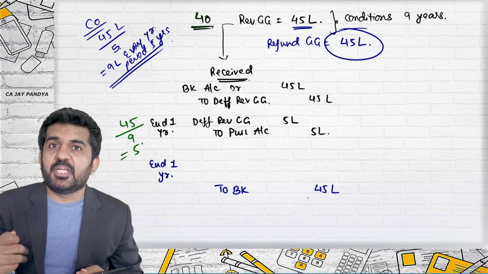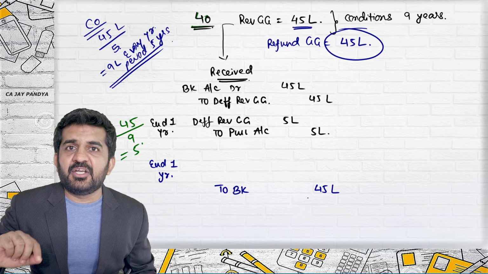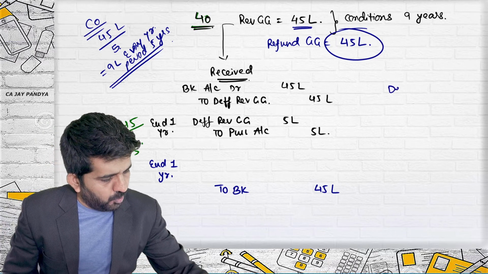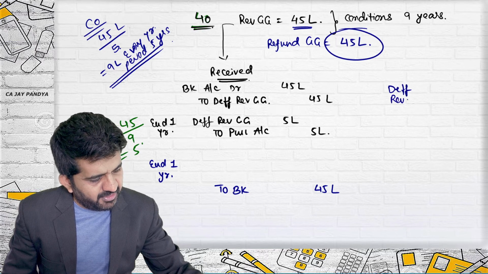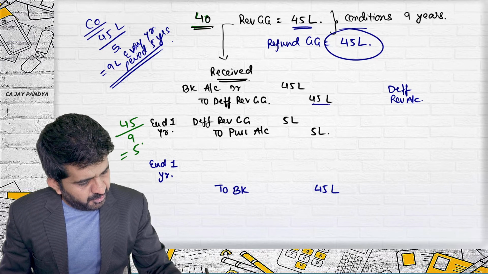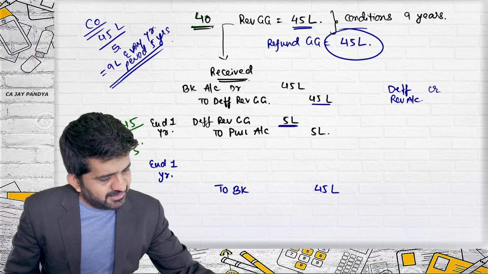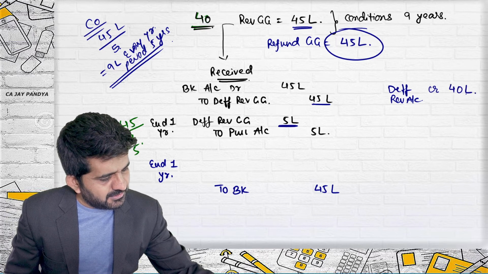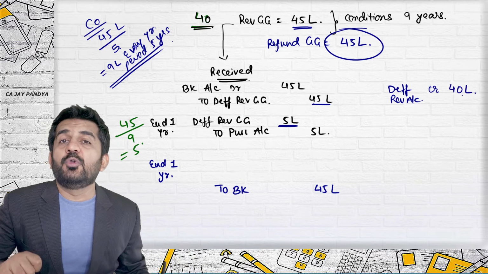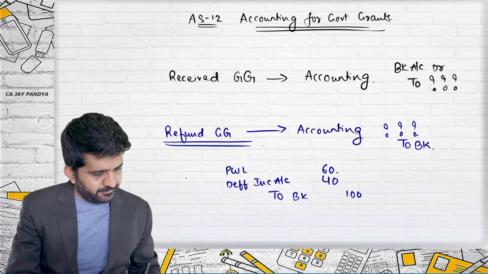What does accounting standard say? Whatever is the balance in deferred revenue account, what is the balance? It is 45 minus 5. It was credited by 45, debited by 5. So there is a credit balance of 40 lakhs. First, you need to debit that balance. Is it all right? We have learned this? Yes.